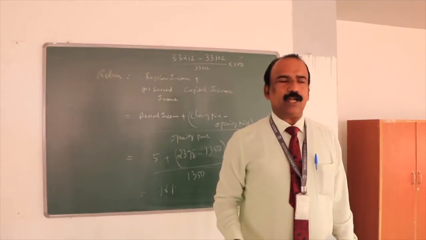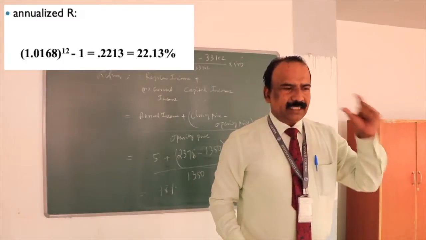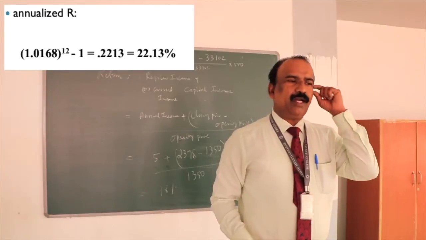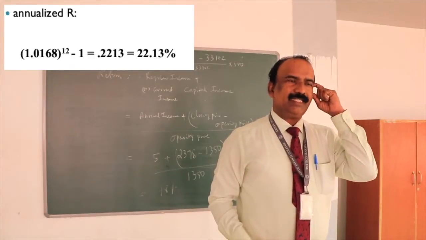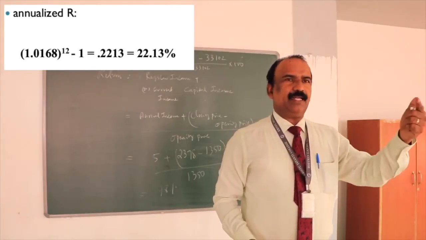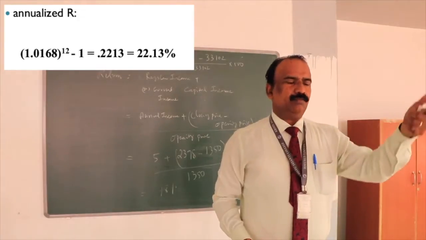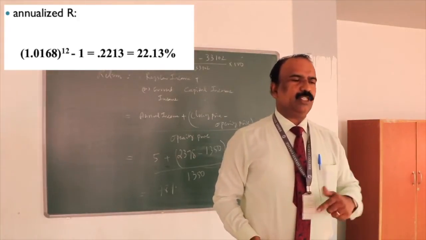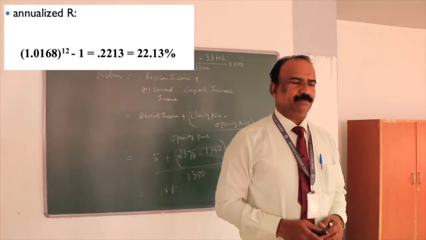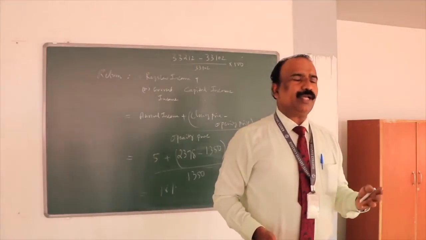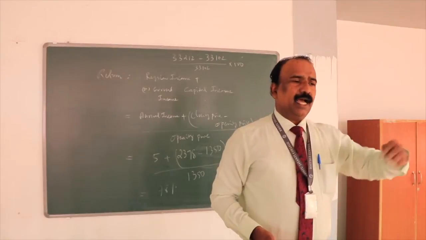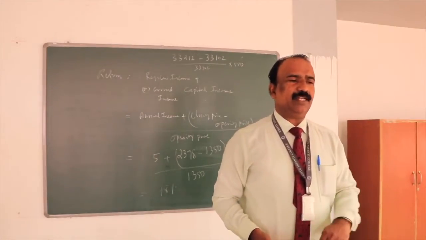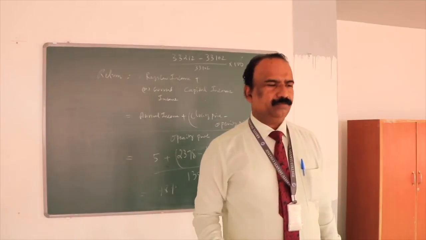So annualized return, how do we get that? The return that you receive, multiply by 12, minus 1, because you are going for annualized return. Annualized return means it is 1 plus the return power of 12 minus 1, which will give you the annualized return. Okay. So if you want to calculate for 6 months return, power of 6 minus 1 which will give you 6 months return.